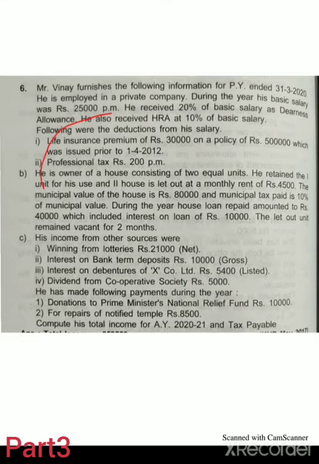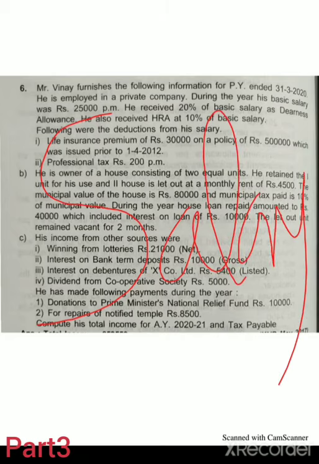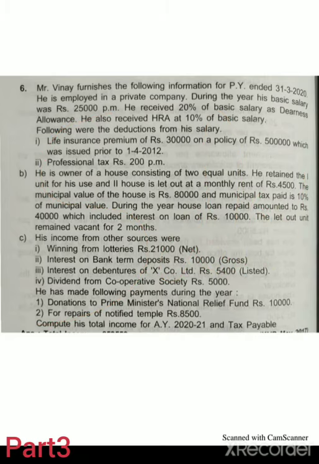This information relates to the income from salary. The second information relates to house property. He is owner of a house consisting of two equal units. He retained one unit for his use and the second unit is let out at a monthly rent of rupees 4,500.